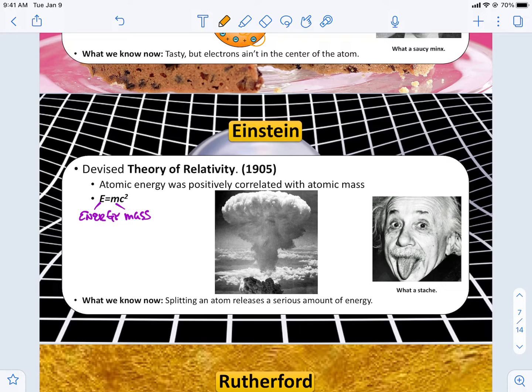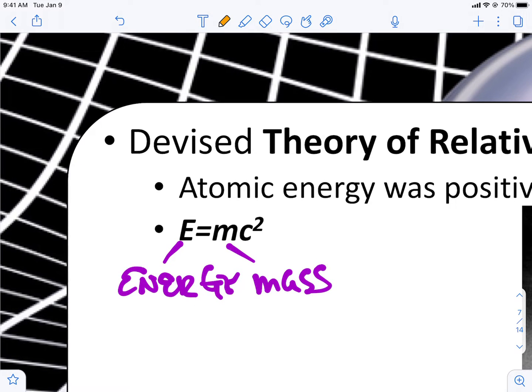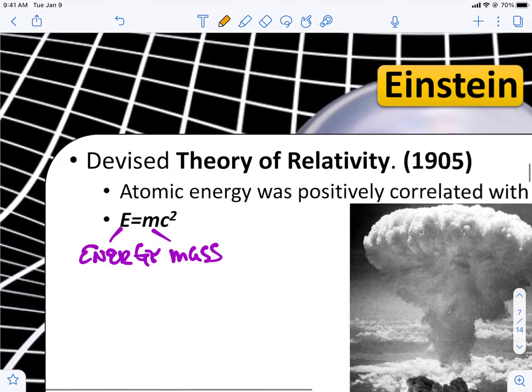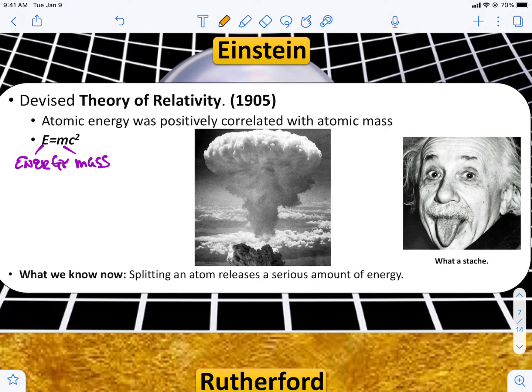So he was the first person to figure out that the energy of an atom was directly correlated to its mass. So the larger or more massive an atom you had, the more energy it would have. So he is responsible for the theory of relativity, and that was able to prompt basically the creation of the atomic bomb. Now the atomic bomb was uranium, and so that was quite a massive atom, which is why it released so much energy in the explosion.